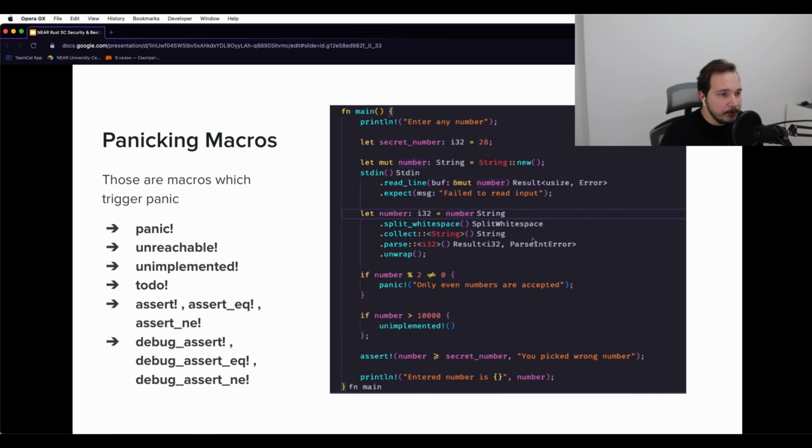In this example, we just get a number from a user, and depending on the number, we reach different panicking macros. If the number is odd, we reach panic. If the number is bigger than 10,000, we reach unimplemented. Then we assert the number with a secret number, and if the number is not larger or equal to the secret number, we panic with a message, you picked the wrong number. So yeah.